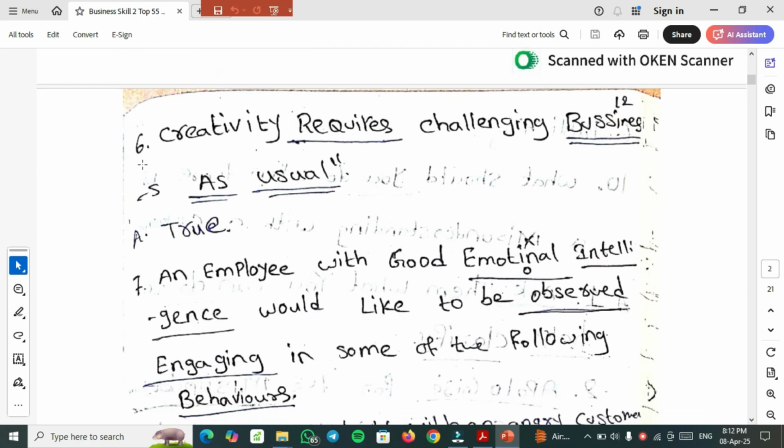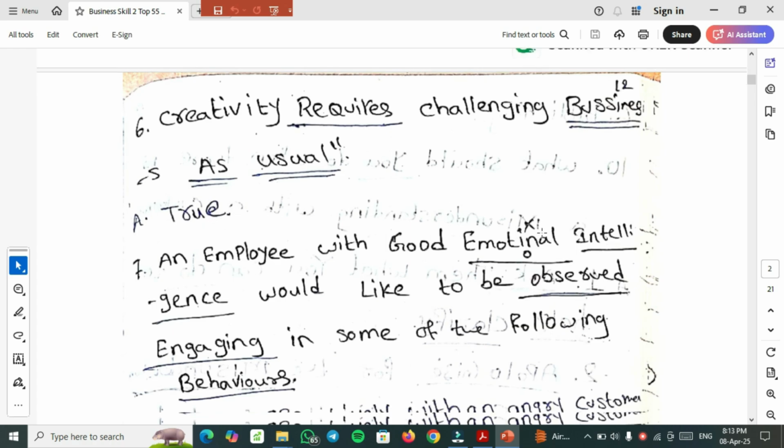Sixth, another important question, creativity requires challenging business as usual. So this is a true or false question. You need to select the true answer.